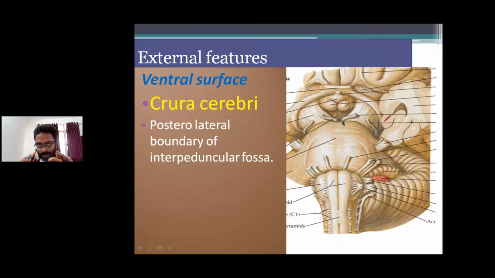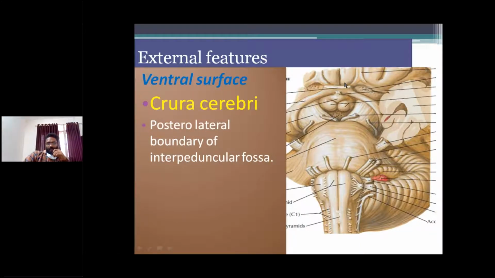Here, brownish-whitish in color, is the crus cerebri. On the medial aspect of the crus cerebri, identify this nerve, called the oculomotor nerve. The fourth nerve, the trochlear nerve, appears on the lateral aspect of the crus cerebri.